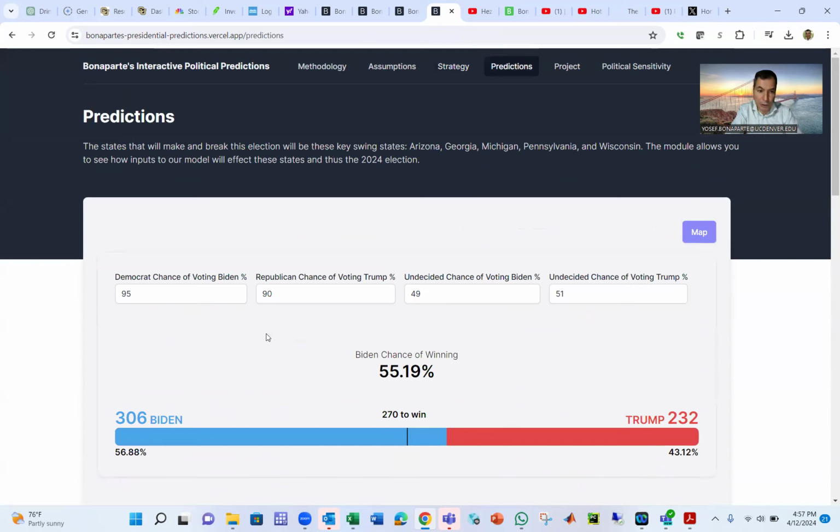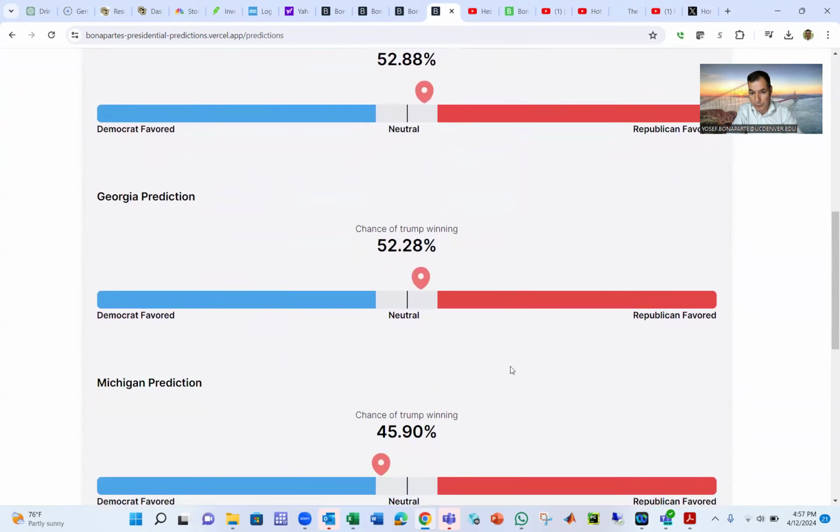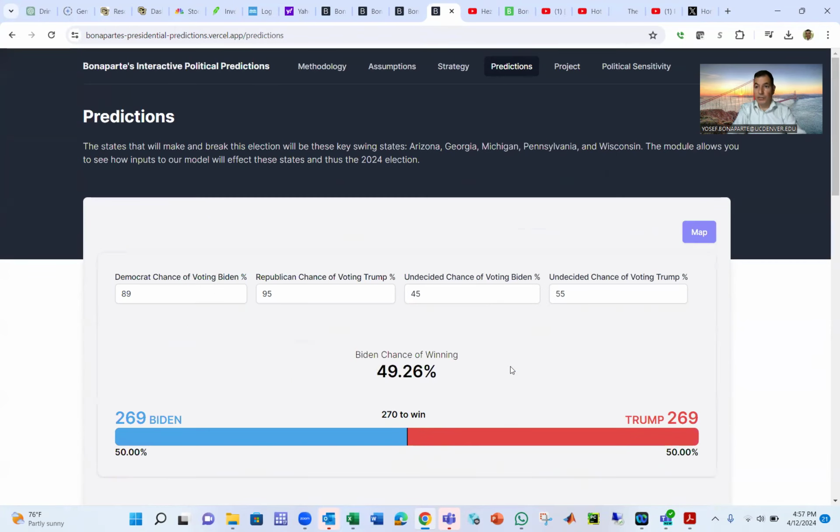If you don't agree with me, you think fewer Democrats are going to vote for Biden, you can change that. If you think more Republicans are going to vote for Trump, you can change that. And if you think the independents will break toward Trump, now you can see Biden's chance to win is less than 50%. And here you can see that states are swinging toward Trump. So everybody can build a strategy. That's my goal, to promote democracy. Play with those, and then you get your map.